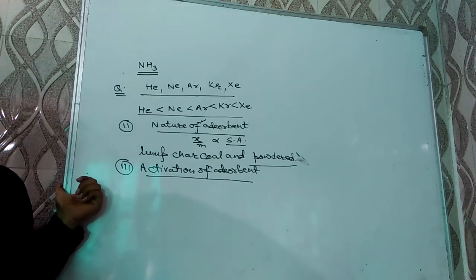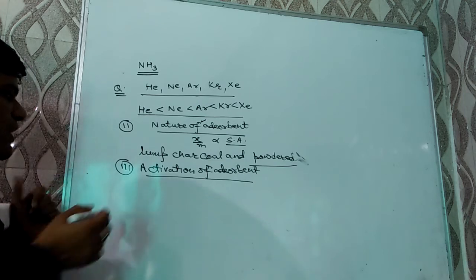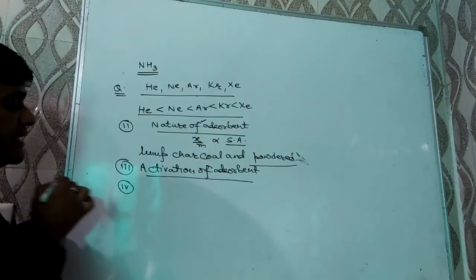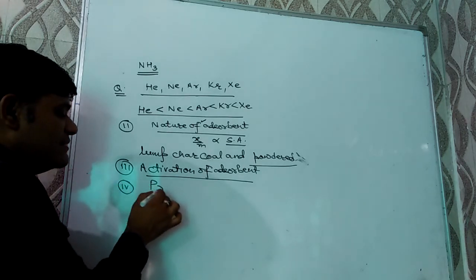Generally, activated animal charcoal is used to separate colored pigments, colored impurities, from sugar. The fourth factor, that is a very important one, is pressure.